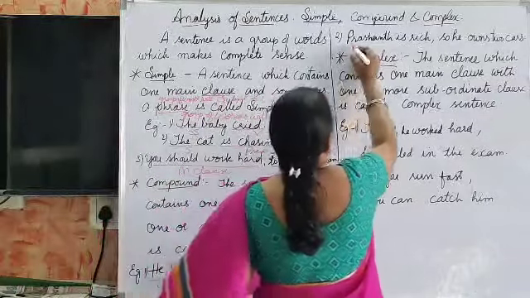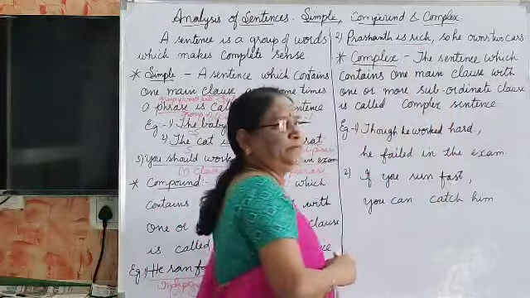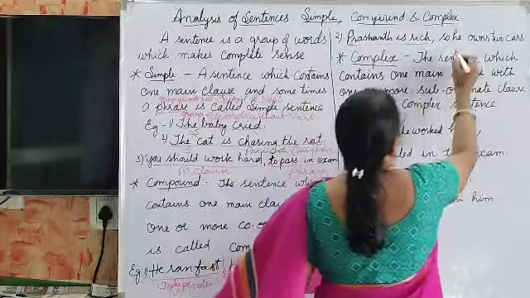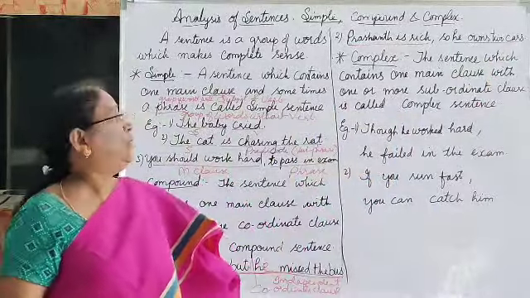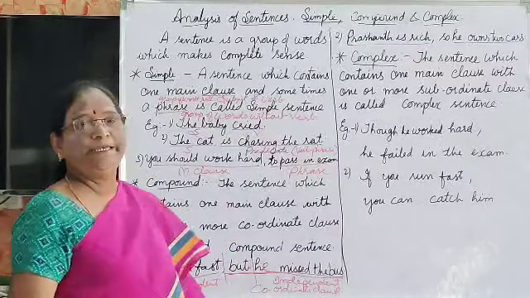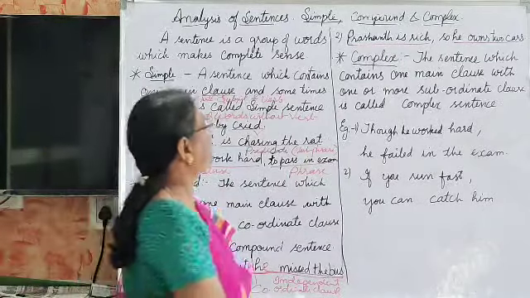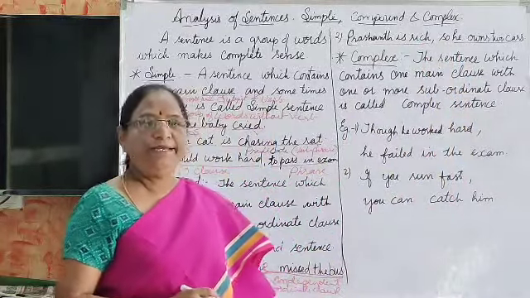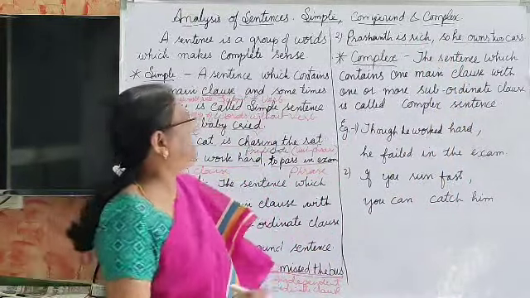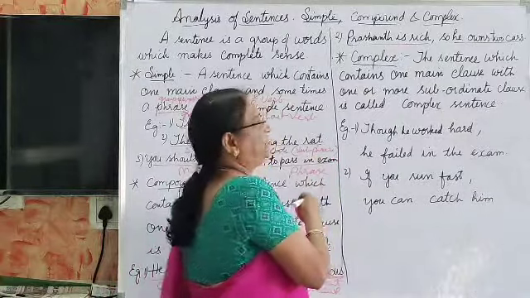See here, Prashant is rich, independent. He owns 2 cars also independent. So we join these sentences by using so, a coordinate conjunction. They are easy to find out, the coordinate conjunctions.